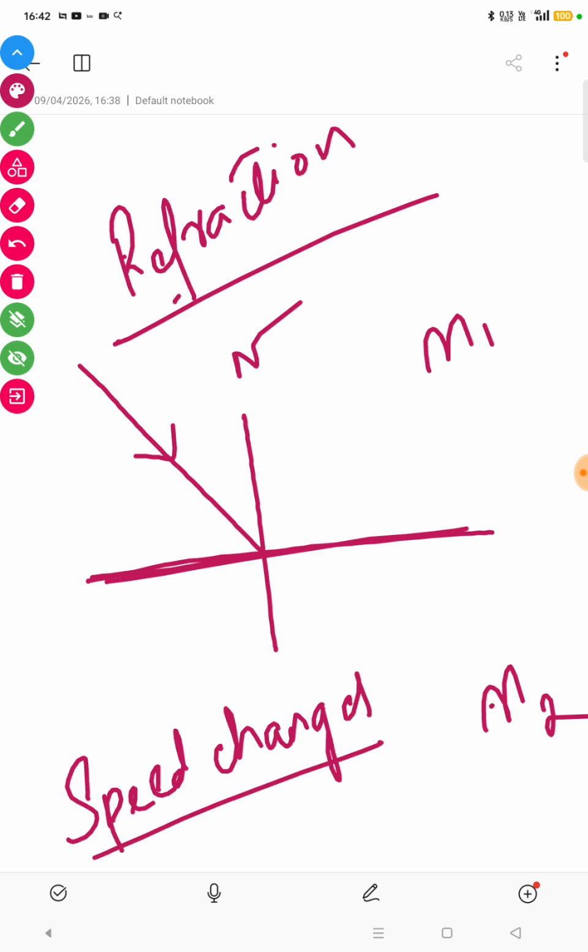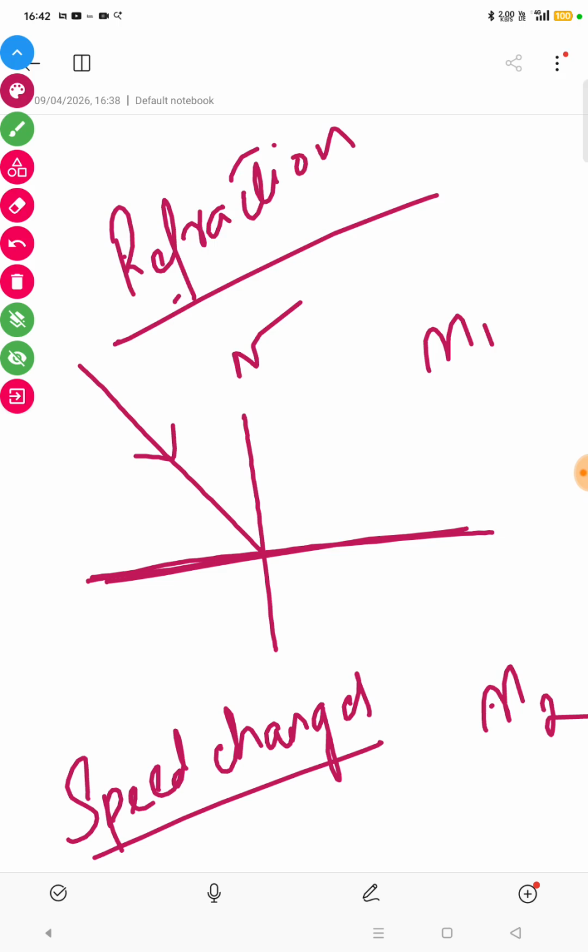Light travels at different speeds in different media. So when the ray of light strikes the surface and has to go through another medium, its speed changes, and as the speed changes, bending of light rays takes place.